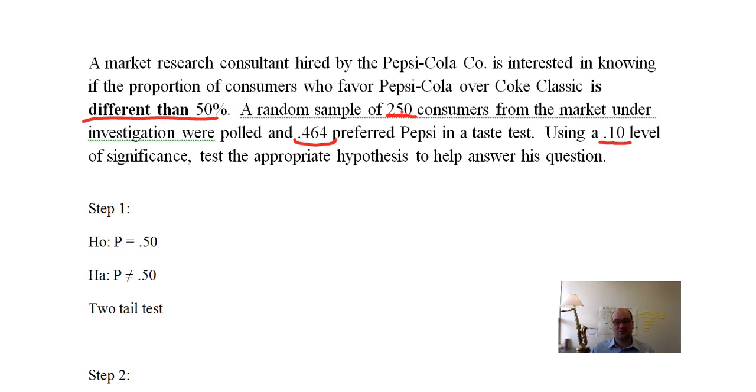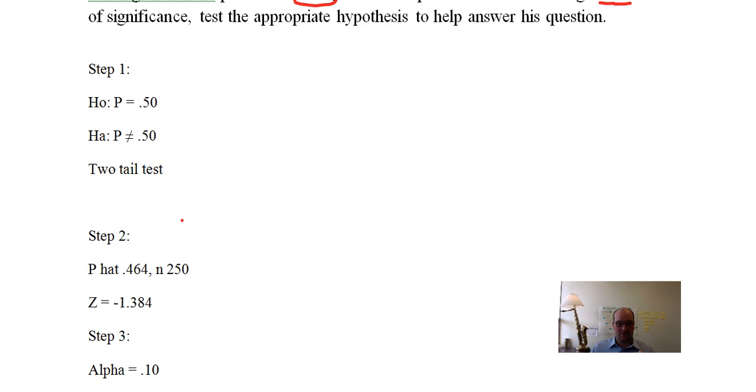So we would sample 250 consumers, and we found our own proportion of 0.464. So this is our p hat, right? We want to know, does this give us enough evidence that we're actually different from 50%? This has already been written out.